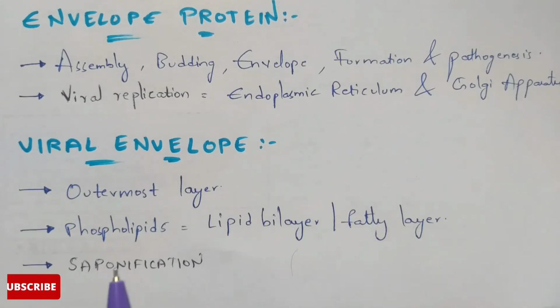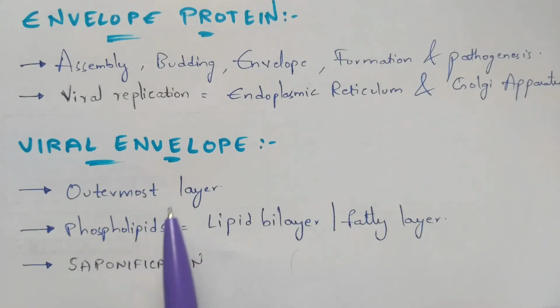So now once you are using sanitizers and soaps, what will happen? The soap molecules will attach to these phospholipids in such a way that the phospholipids get broken down and the outermost layer will be damaged. That's the reason in the news channels, the general thing we know is to use sanitizers and wash your hands properly with soap, and that process is called saponification, right?